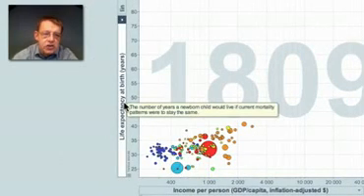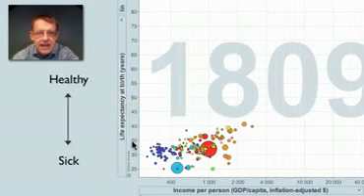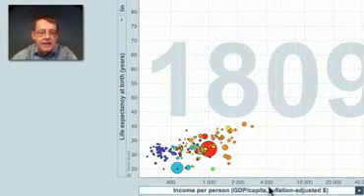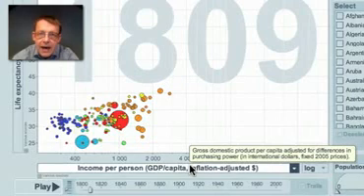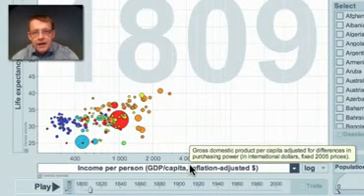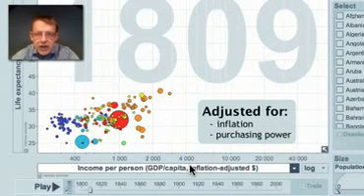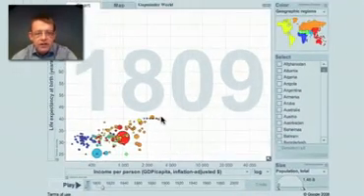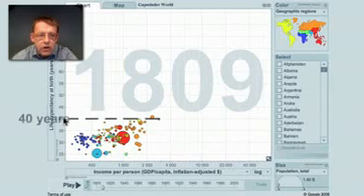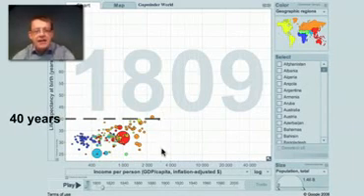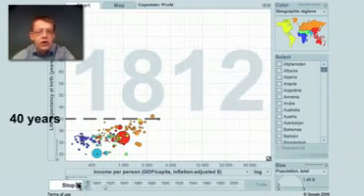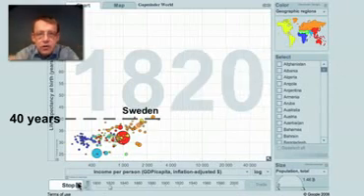This axis shows health, life expectancy at birth from 30 years to 80 years. And this axis shows income per person in dollars, adjusted for inflation and for purchasing power. 200 years ago, all countries of the world had a life expectancy less than 40 years and had an income less than $3,000.